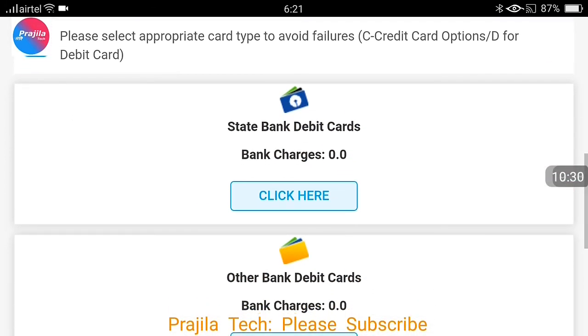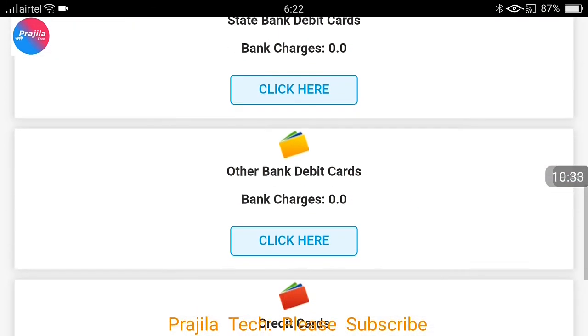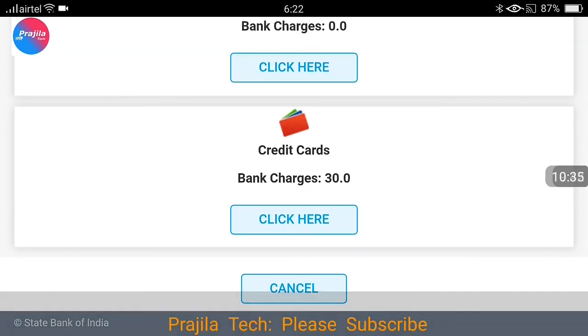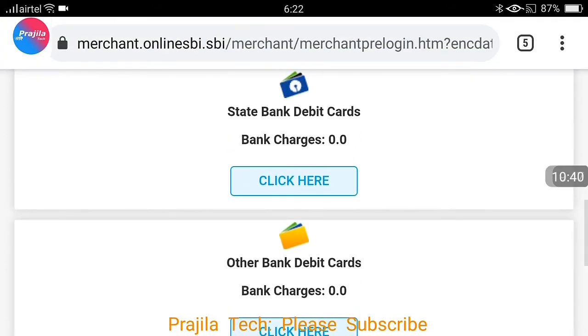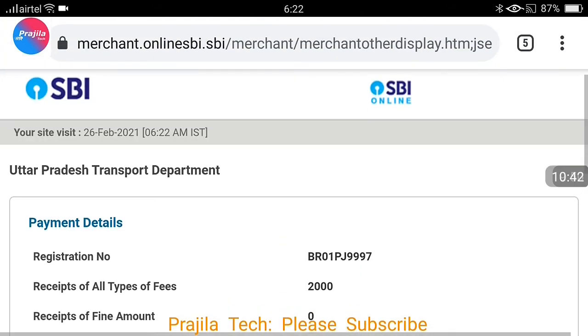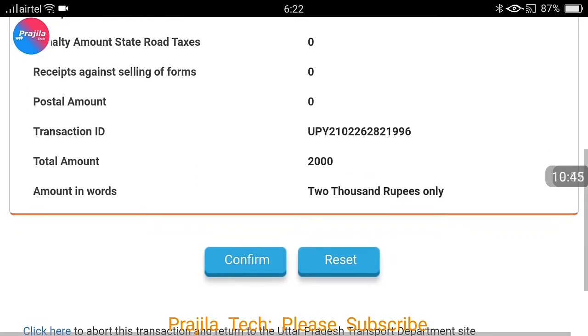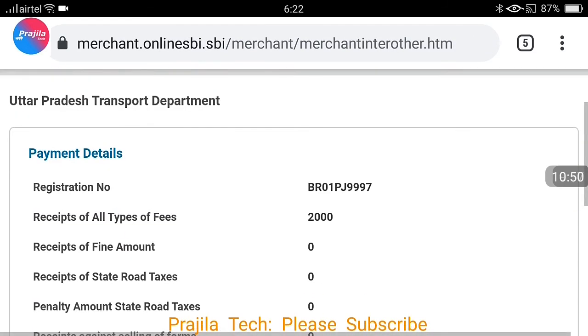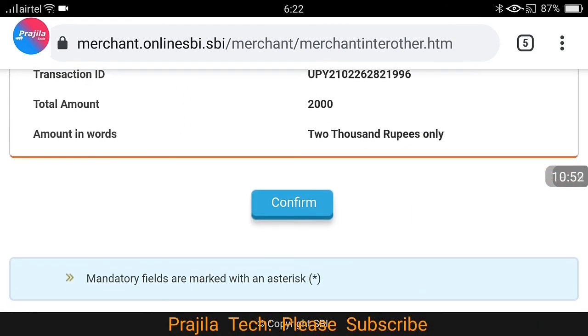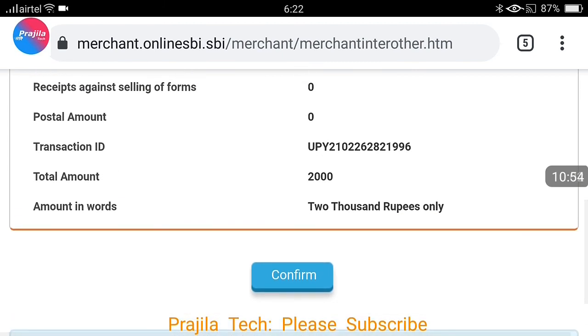SBI, net banking, all the options are there. Don't worry, there are no extra charges as of now. I can see here that credit card has some extra charge for other banks, but do not accept this. Select SBI bank, credit card, debit card, whatever, and after that you can click on the confirm button. Scrolling down you can see the transaction ID, friends, and after that once more you have to confirm. This will take you to the merchant web page of SBI, and you can clear it off just by entering your credentials online.